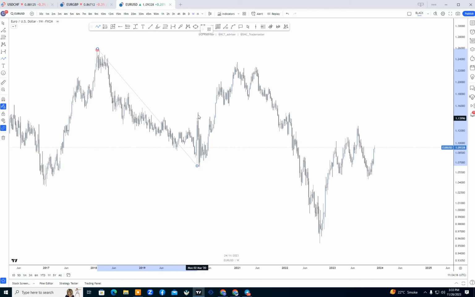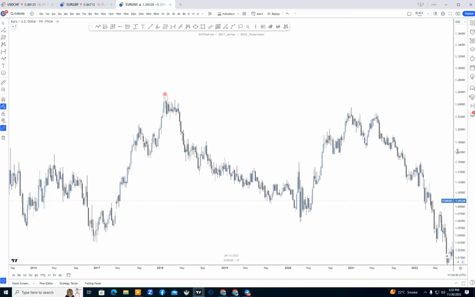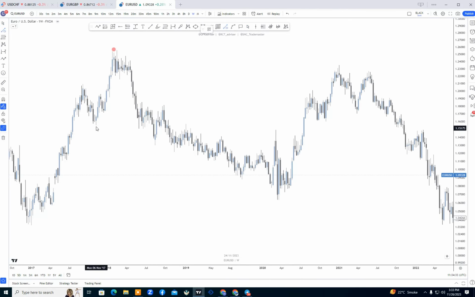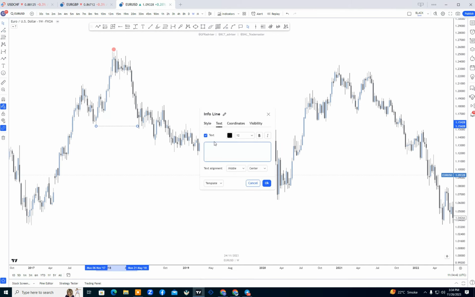The market has created this low and this high, then a low, then a high, then a low, then a high, low, high, and the market fell down and created a high. Here is some bearish momentum in the market. If we analyze deeply, this is our last change of character.